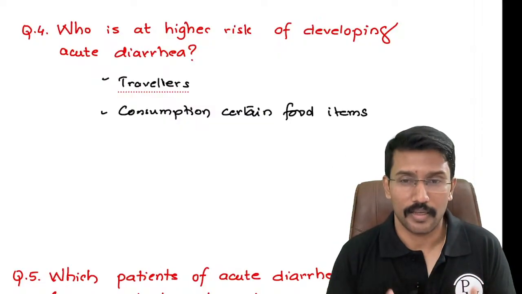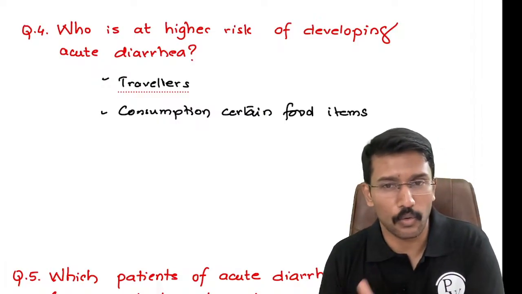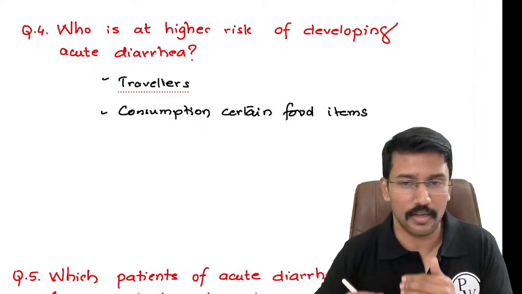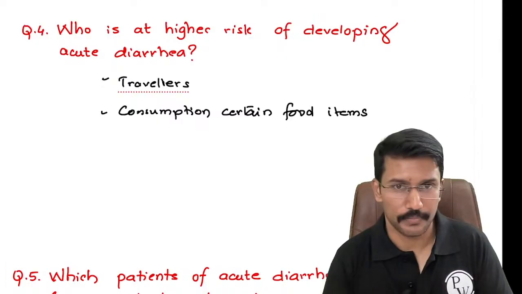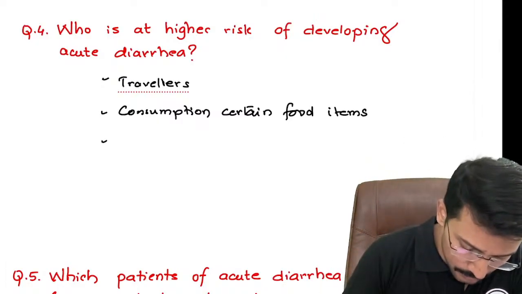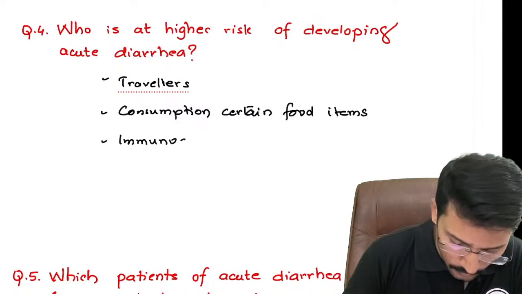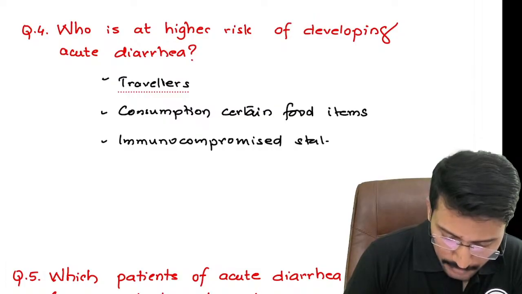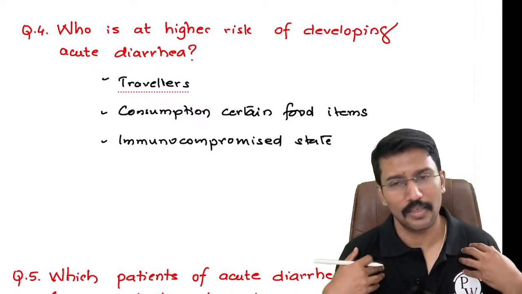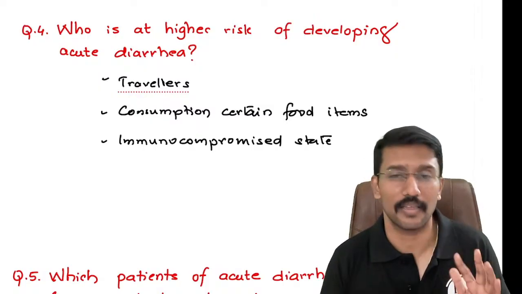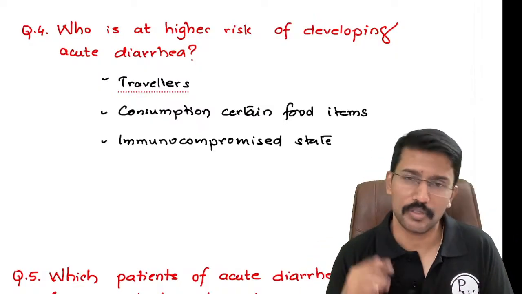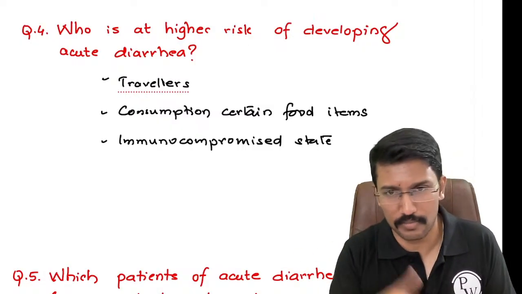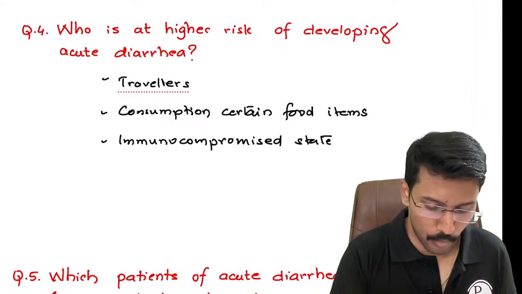Similarly, E. coli, especially the enterotoxigenic E. coli or ETEC, is a very common cause for diarrhea among the travelers to India or Asian countries from the Western world, right? Then third, as you mentioned, immunocompromised state. Patients who are immunocompromised, obviously they will not be able to defend their gut against the invading bacteria. For us, right, we eat on the street wherever we like, and most of us will tolerate it well because our immune system can handle it. But if you're immunocompromised, well, you may not be able to handle the simple microorganisms and you will end up developing diarrhea. These are the important risk categories.